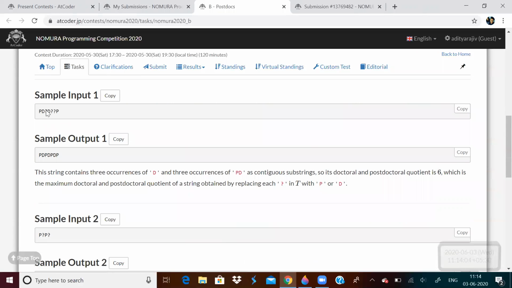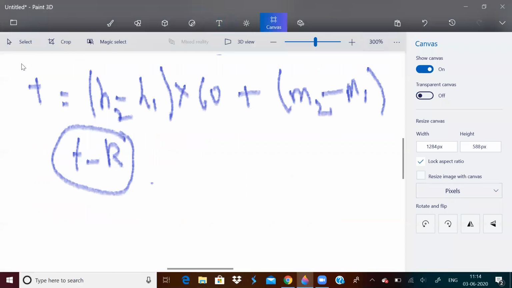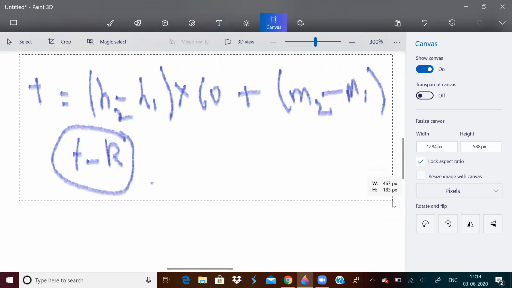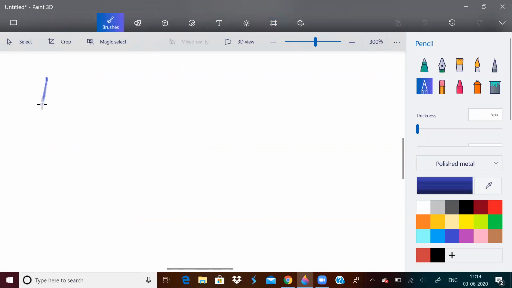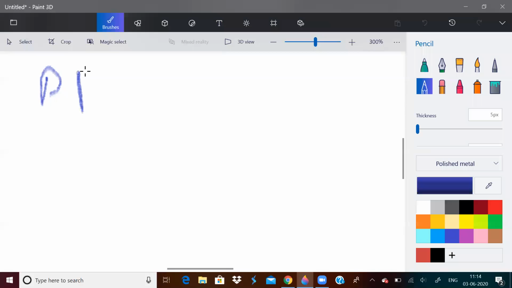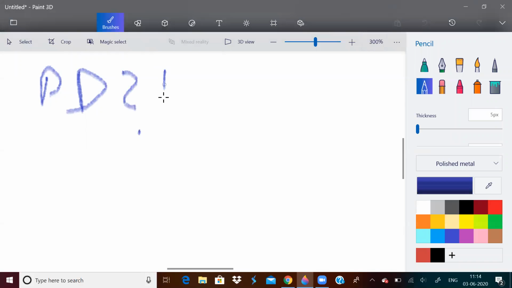So let us take this first example. If the string is P, D, question mark, D, question mark, D, question mark and P. Can you tell me how many D's are there? 2. What is the doctoral quotient? 2.